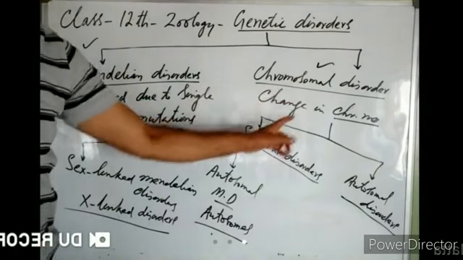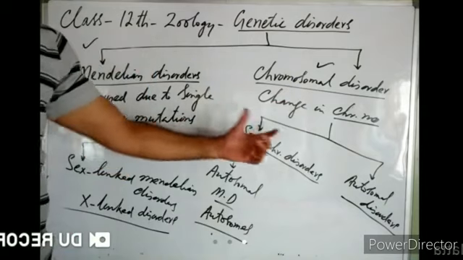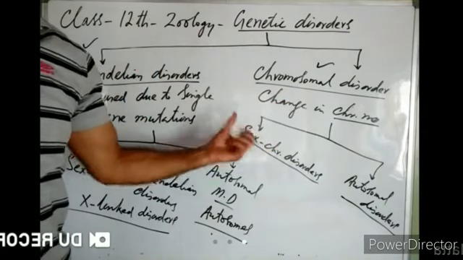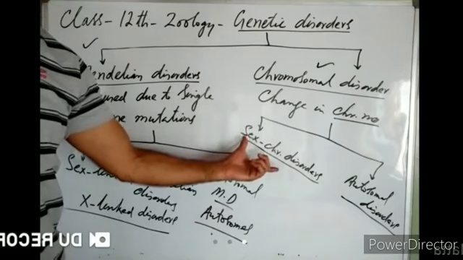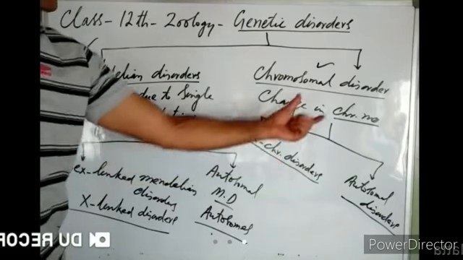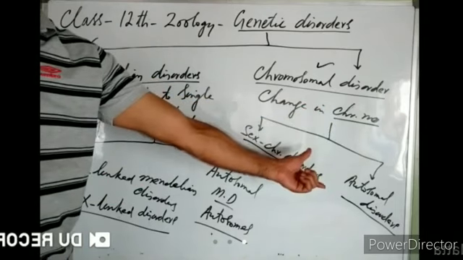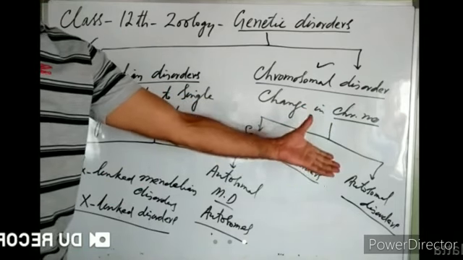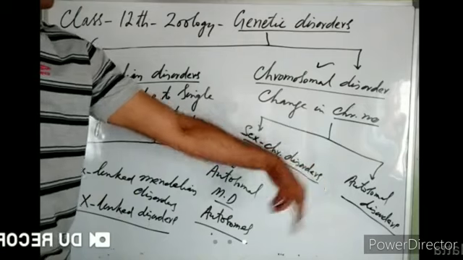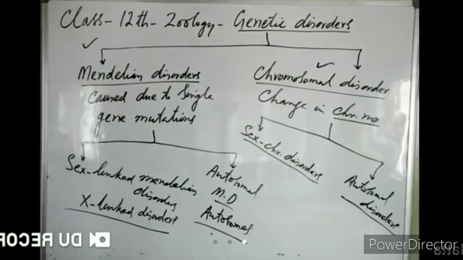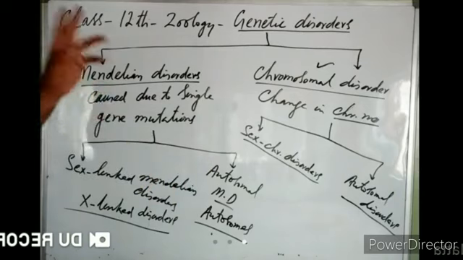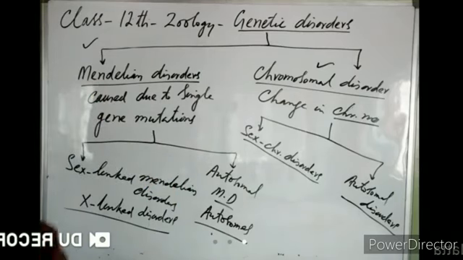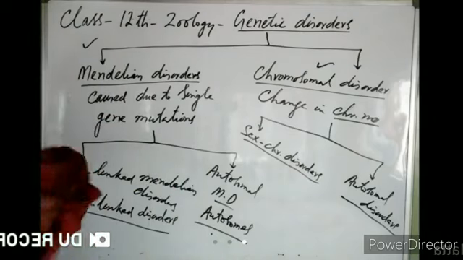Similarly, chromosomal disorders may be of two types. When there is change in the number of sex chromosomes, we call them sex chromosomal disorders. If the number of autosomes increases or decreases, we call them autosomal disorders. So we have to discuss all these disorders. We will start with the Mendelian disorders, and we will start with sex-linked Mendelian disorders.